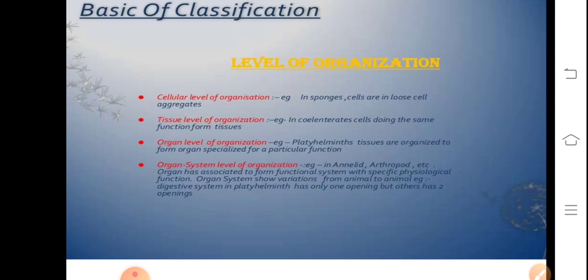Tissue level of organization is found in cnidarians or coelenterata, where cells doing the same function group up to form tissue. Organ level of organization is found in Platyhelminthes, where the tissues are organized to form organs which carry out a particular specific function. Organ system level of organization, where the organs are associated to form functional systems, is found in annelids, arthropods, mollusks, echinoderms, and chordates. The organ system level in different groups of animals exhibits various patterns of complexity.